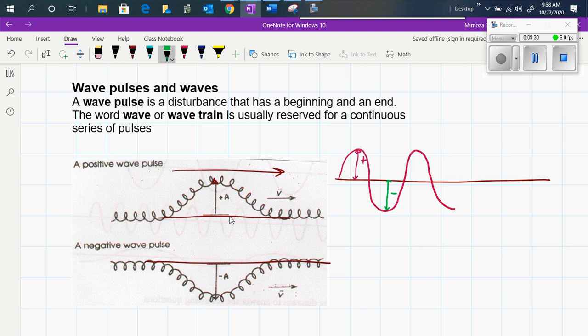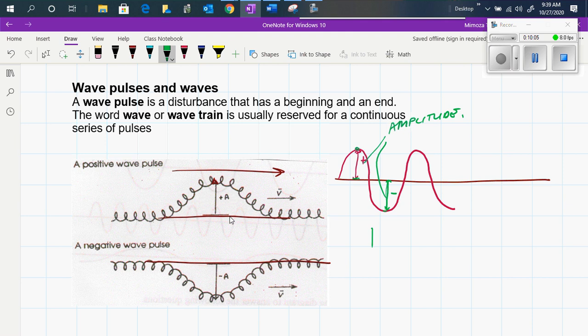But it doesn't matter what it is, the maximum height or the maximum depth that the wave reaches is known as the amplitude of the wave. And in order to avoid asking whether the amplitude is positive or negative, we just take the absolute value of this length of the wave pulse, and then we say that this is the amplitude.